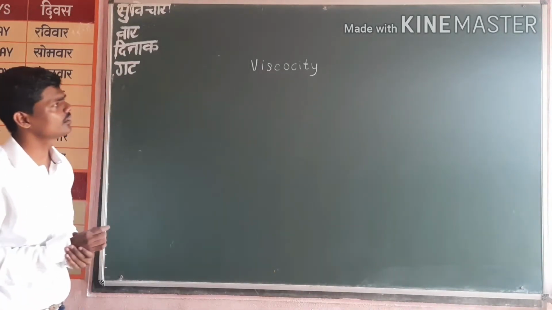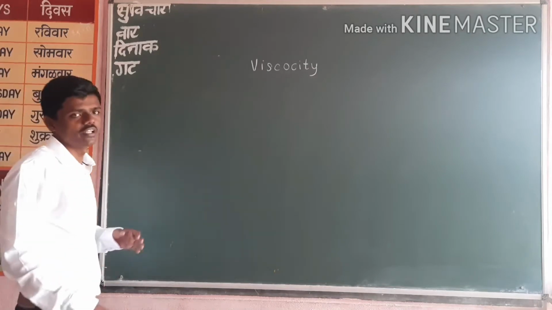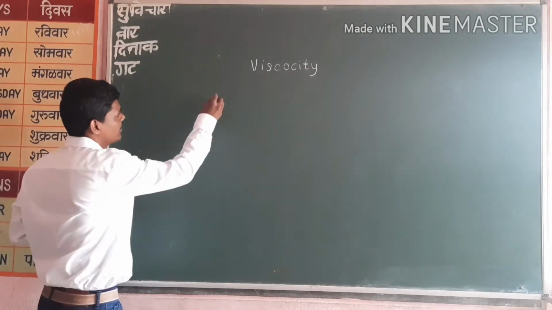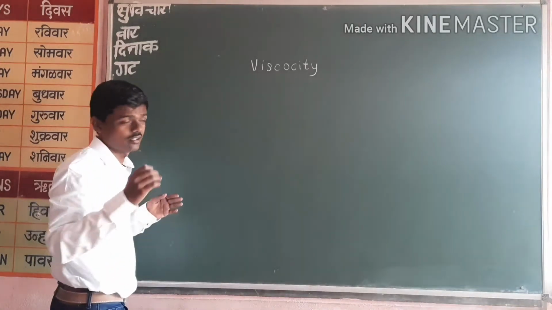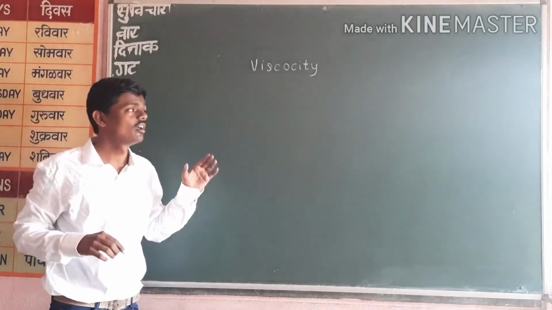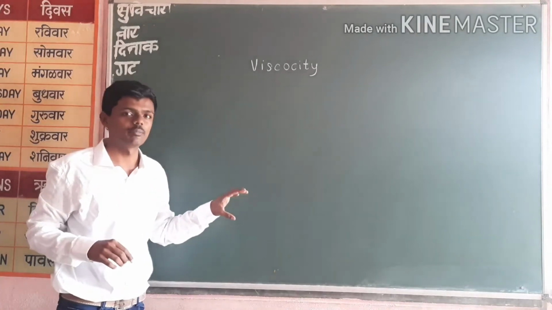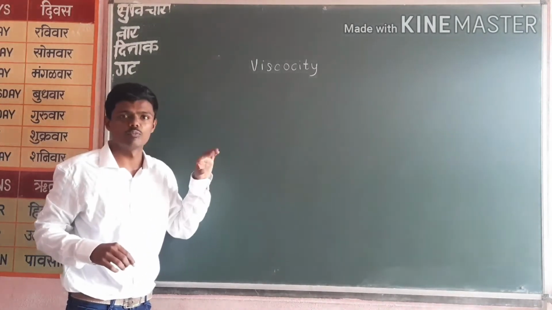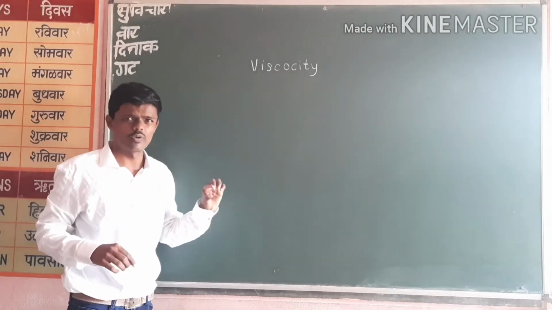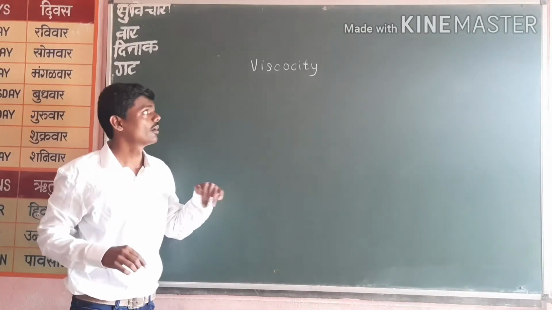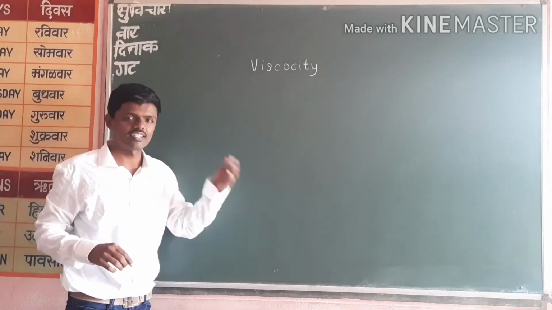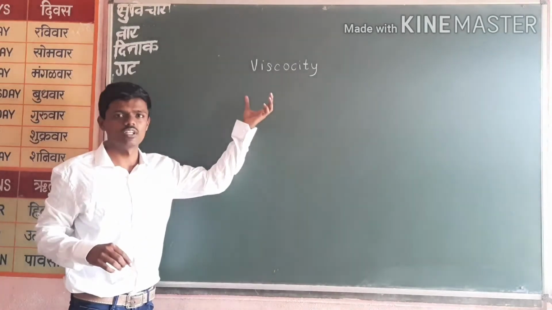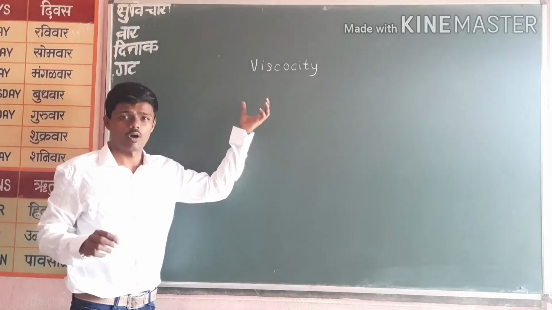Now, how do we define viscosity? Viscosity is an internal frictional force. That means higher the resistance. What is viscosity doing? It is opposing the flow. That means as it is higher, the flow will be lower. That means it is opposing more. The slower the flow, the greater the viscosity. The faster the flow, the lower the viscosity. So this is a resistive force. It is a property of the material, of fluids.